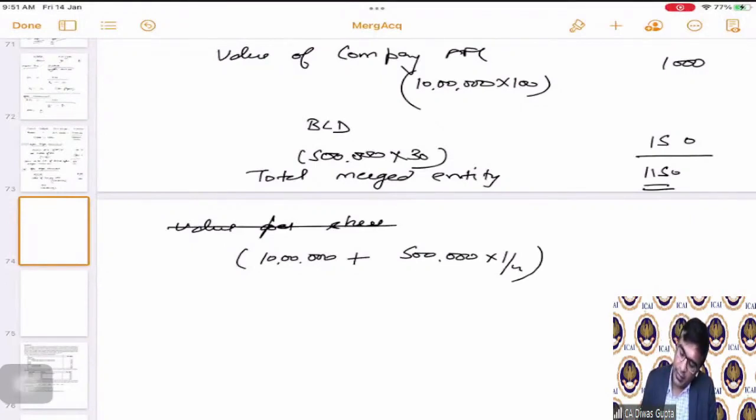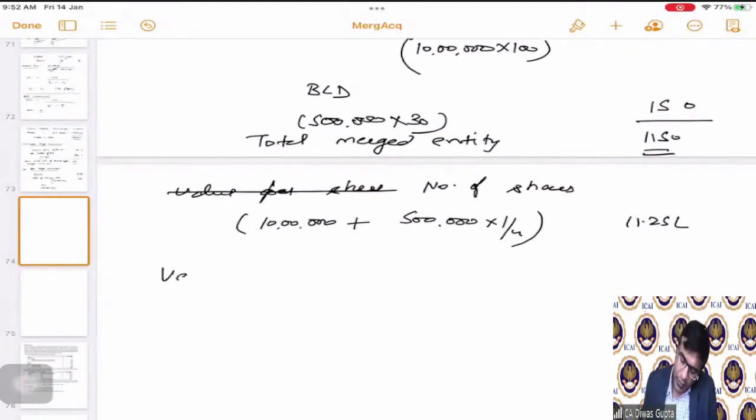Number of shares comes as 11.25 lakhs, correct?